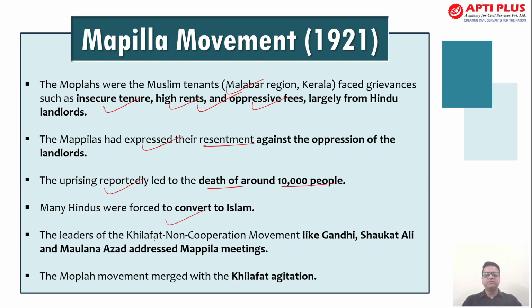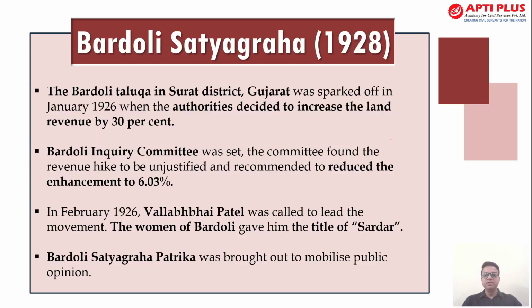Right? Now, leaders of the Khilafat non-cooperation movement like Gandhiji, Shaukat Ali, Maulana Muhammad Ali and Maulana Azad were addressing the meeting, and the Mapila movement merged with the Khilafat agitation. So this is where you need to understand which agitation merged at what point of time. If you look at the timeline, the precise timeline will be important because there you will be able to establish a connection: after which particular event, which event happened. Many times in the prelims examination, you are given events to match with the year, so this will definitely help. Now, Bardoli Satyagraha, this is 1928.